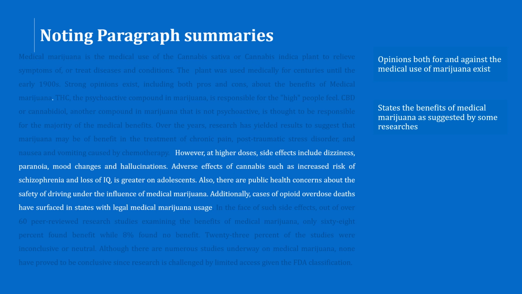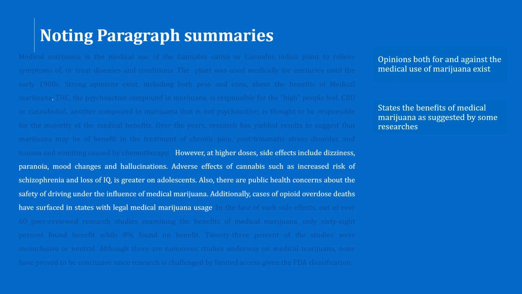Let's read on. Also. Here is another transition word, and we know the author is going to add to the mention of the side effects stated earlier. So we know we can stay in the same section. Also, there are public health concerns. There are worries over public health. About what? About the safety of driving. This is regarding safety while driving under the influence of medical marijuana. So when people are prescribed medical marijuana and then drive after taking this drug, there are concerns over whether they are safe or not.